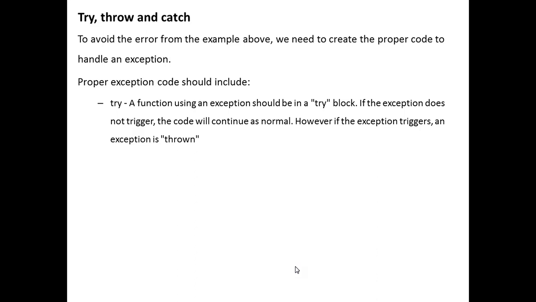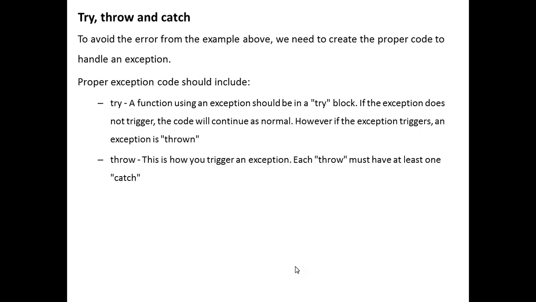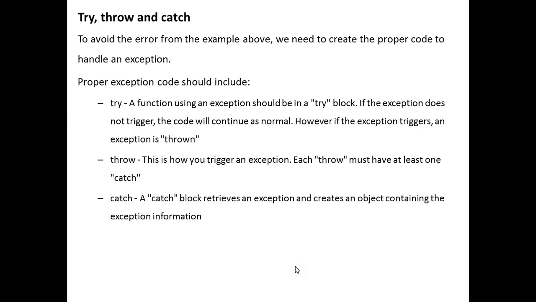However, if the exception triggers, an exception is thrown. Throw is how you trigger an exception. Each throw must have at least one catch. A catch block retrieves an exception and creates an object containing the exception information.